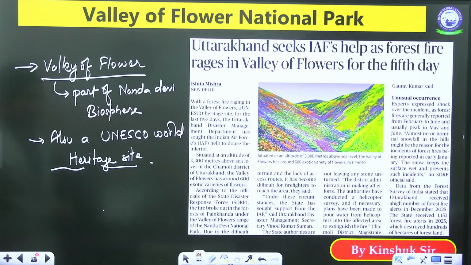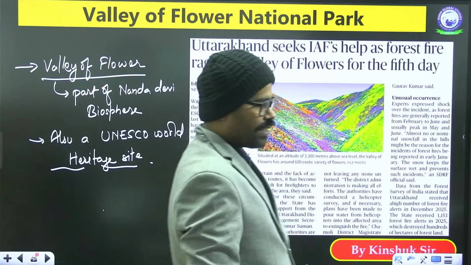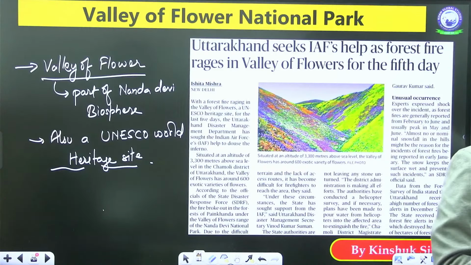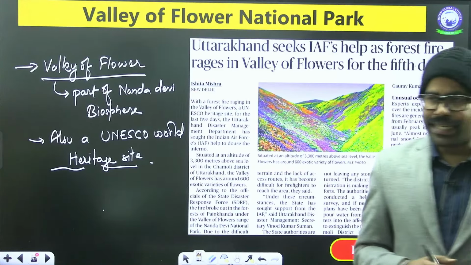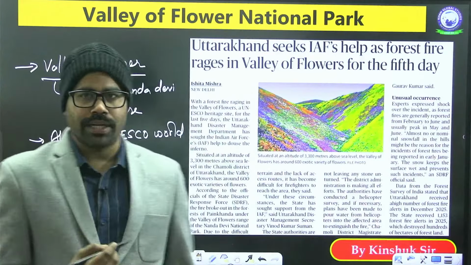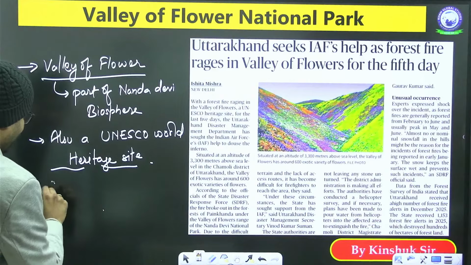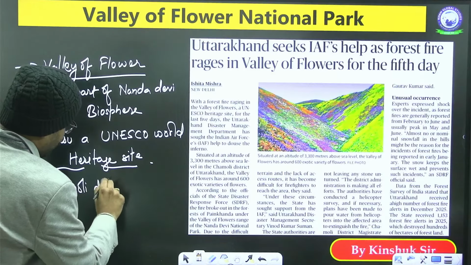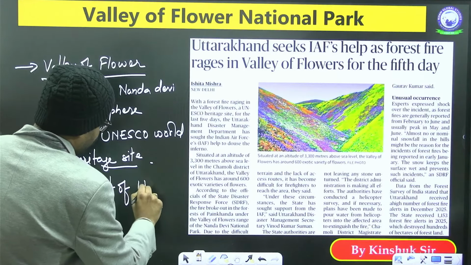This area has become quite famous. It is there in the Chamoli district of Uttarakhand.